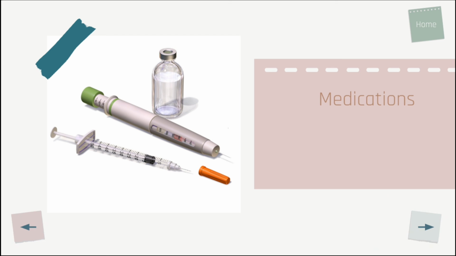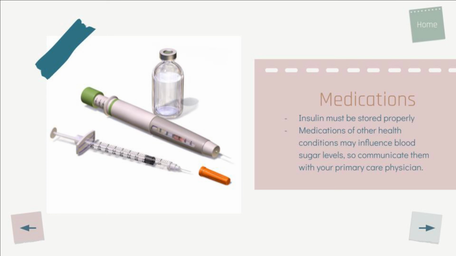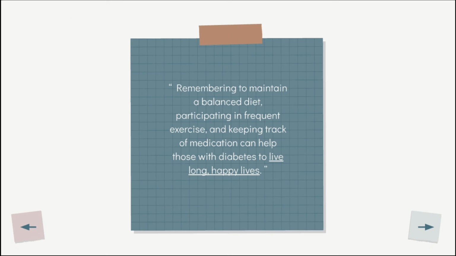For those who take insulin, it is important to remember that most forms of insulin must be stored properly, as it is sensitive to extremes in temperature. Additionally, medications for other health conditions can influence blood sugar levels, so each new medication should be shared with one's primary care physician. Remembering to maintain a balanced diet, participating in frequent exercise, and keeping track of medication can help those with diabetes to live long, happy lives.